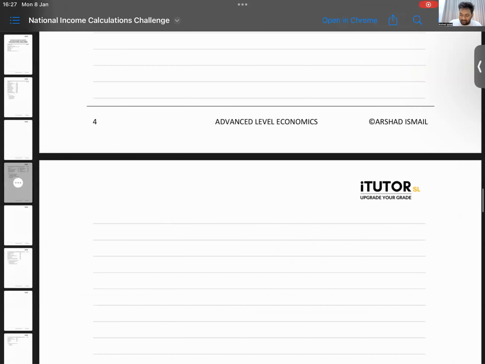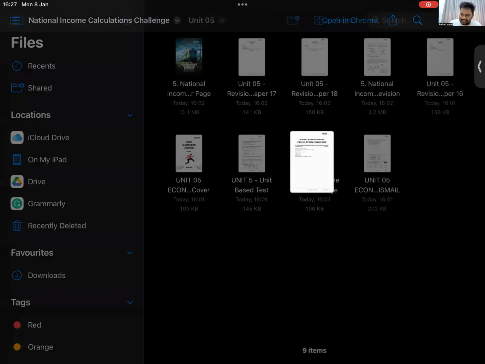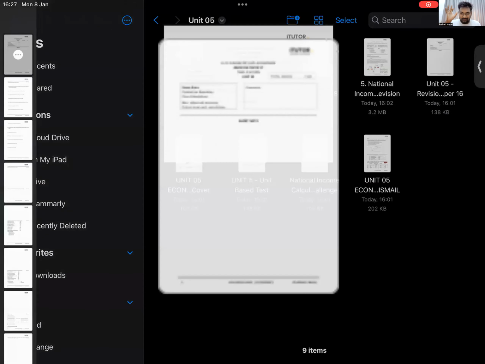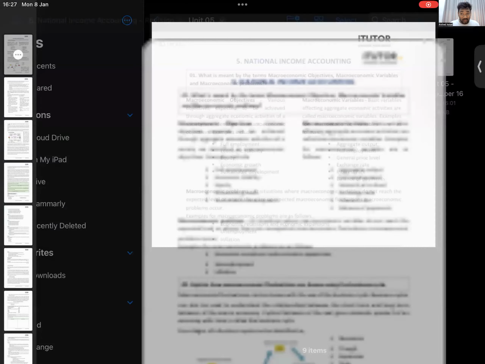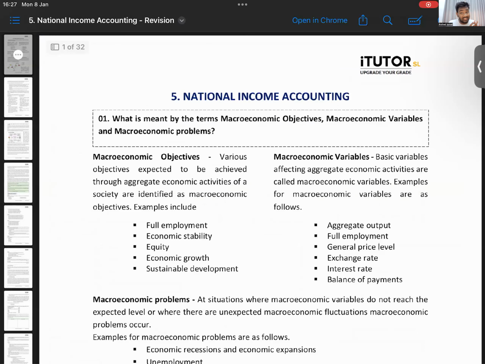Okay. So what we will usually do in our revision class, guys, is quickly recap the theory. We are not going to go through the theory in detail like we do in the theory class. We will quickly recap the theory and then move into doing a paper. That's what we will do. We'll quickly move into revision paper number 16, if I'm not mistaken.